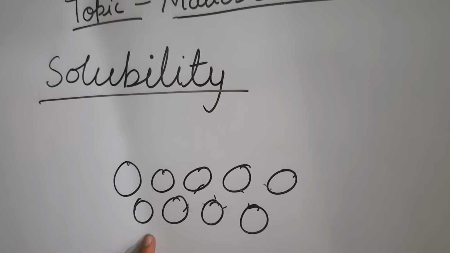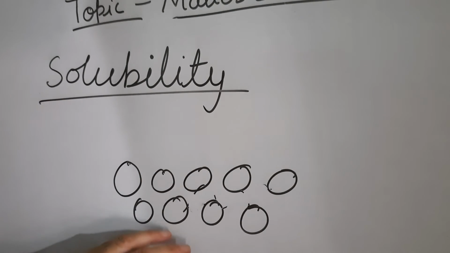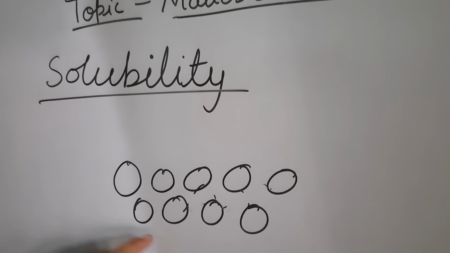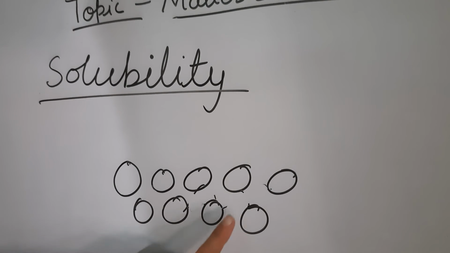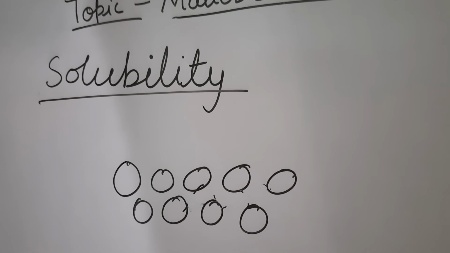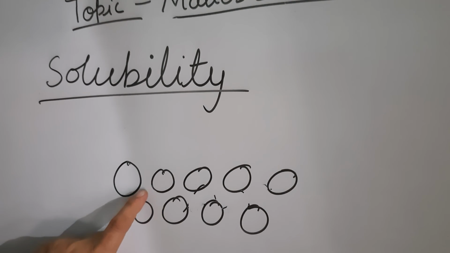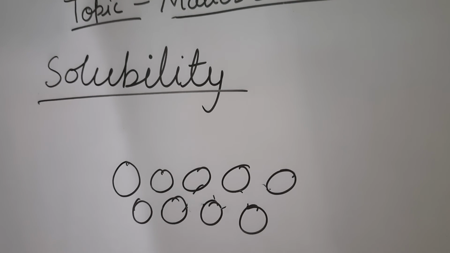And when the molecules of other substances are added to the liquid to occupy this space between the molecules of liquid, then a new liquid is formed which is known as solution.